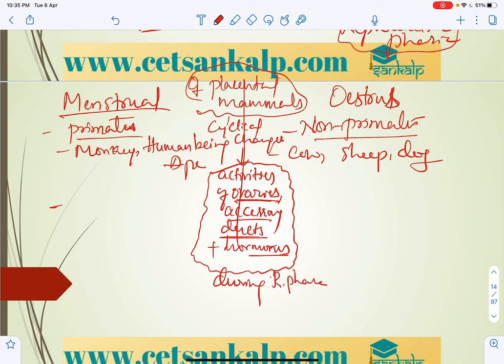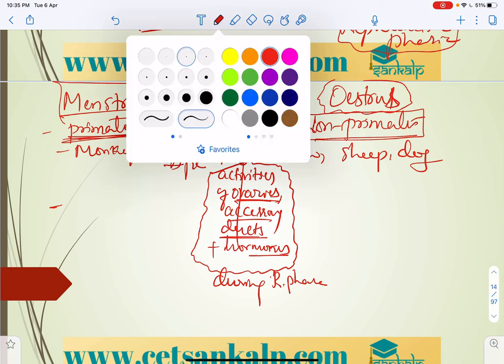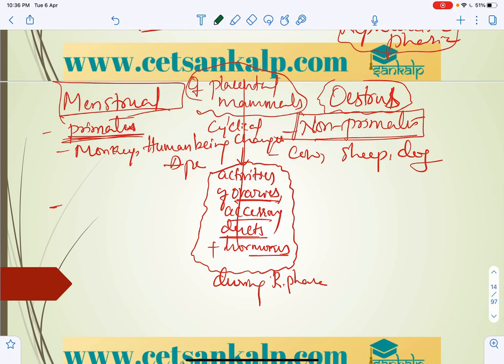The reproductive phase of primates is called the menstrual cycle. The reproductive phase of non-primates is called the estrus cycle. So generally, we can say there are two differences here.